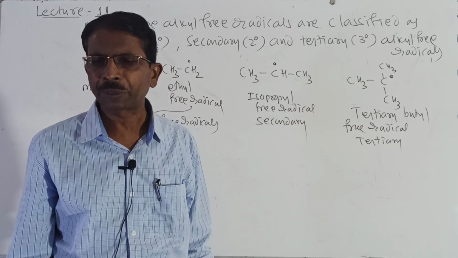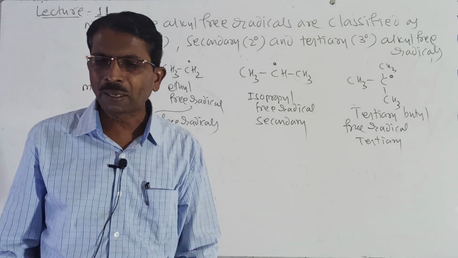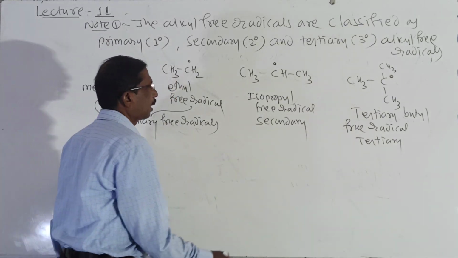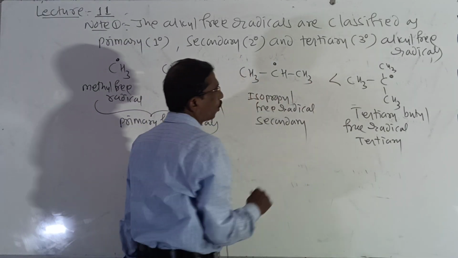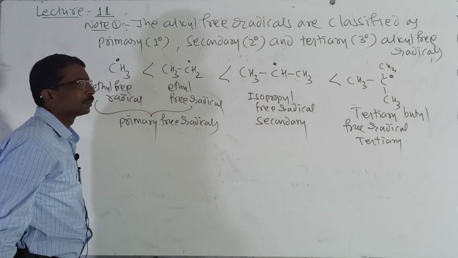It is the classification. And here the stability of alkyl free radicals is in the order: tertiary is more stable, and then this, and then this.